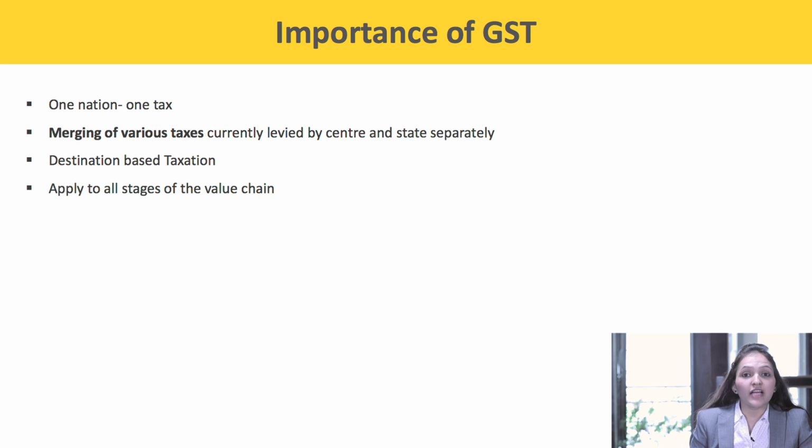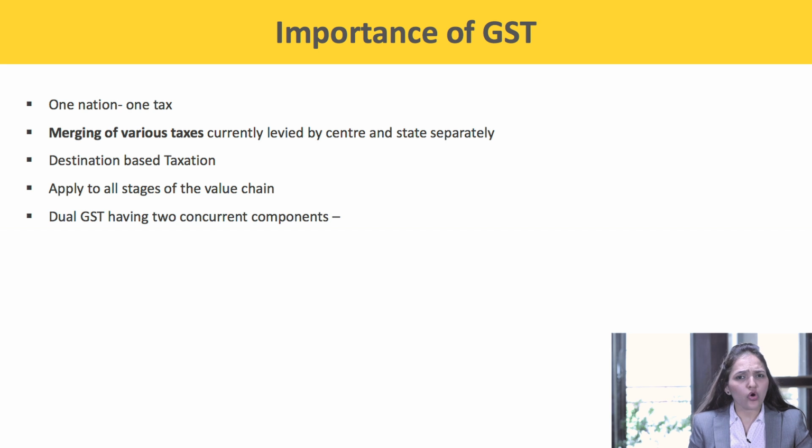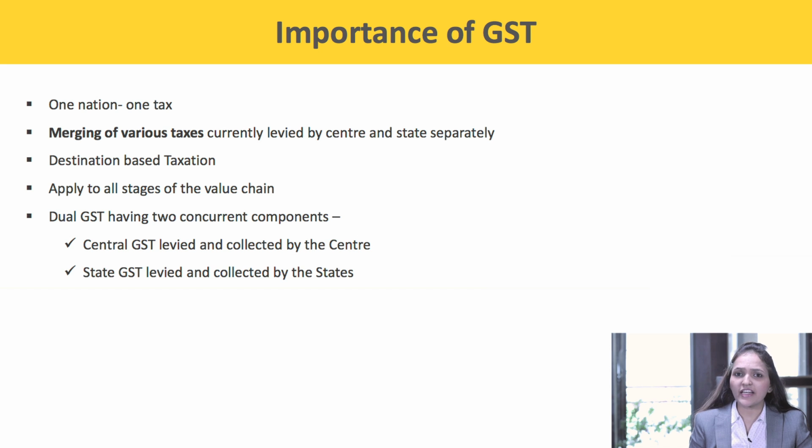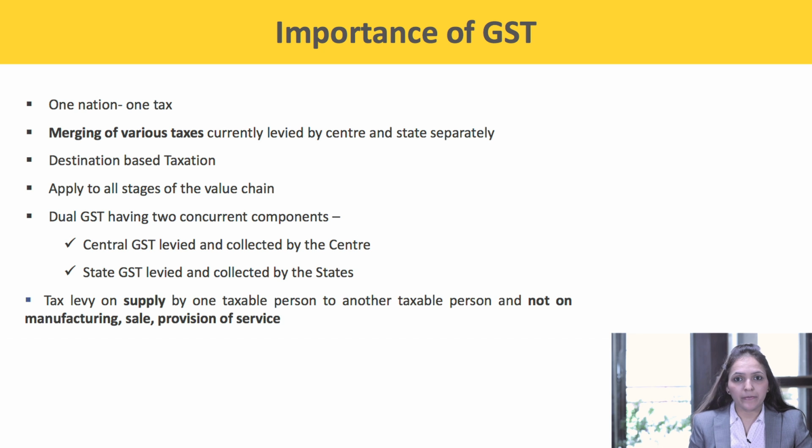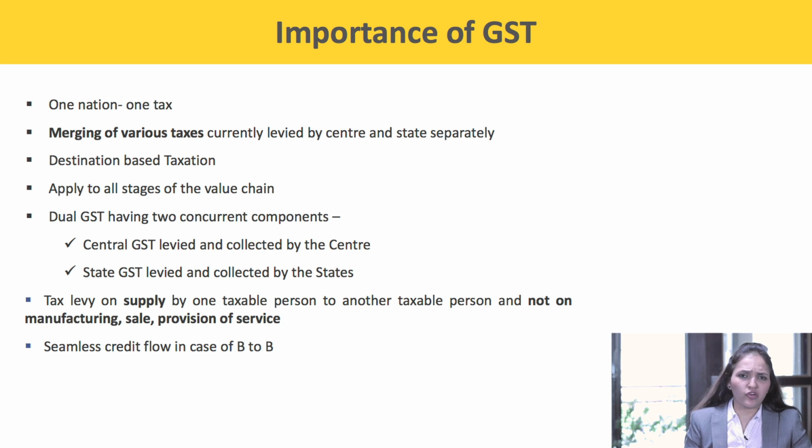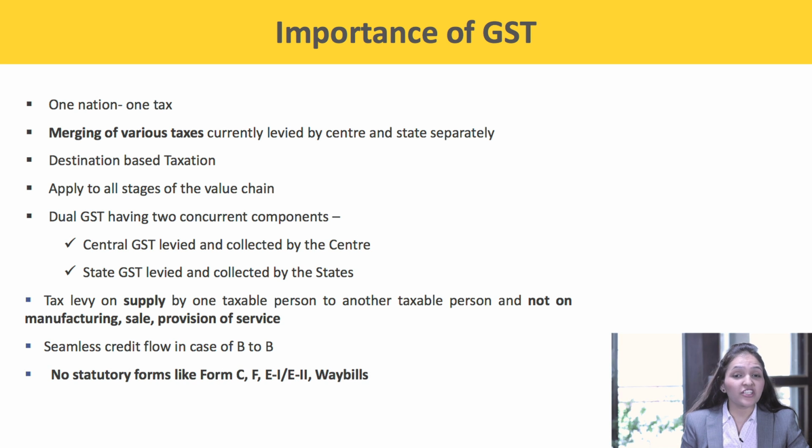Next, it applies to all stages of the value chain. It is a dual GST having two concurrent components: Central GST levied and collected by the center, and State GST levied and collected by the state. Tax is levied on supply by one taxable person to another taxable person, and not on manufacturing, sale, or provision of service. There is seamless credit flow in case of B2B. There are no statutory forms like C form, F form, E1, E2, waybills. So that is why GST is important for India.